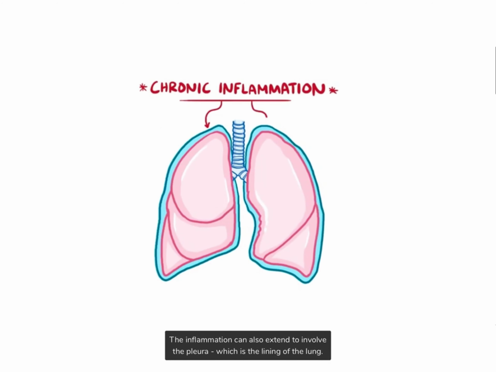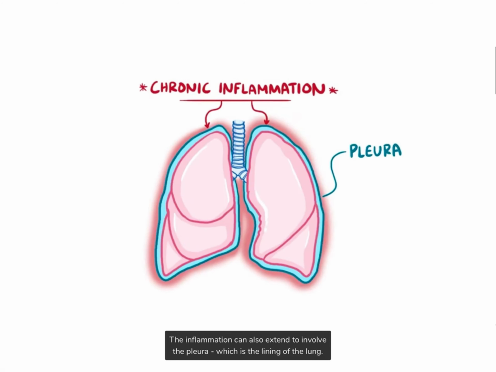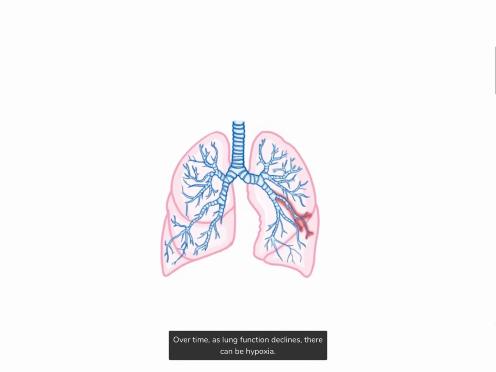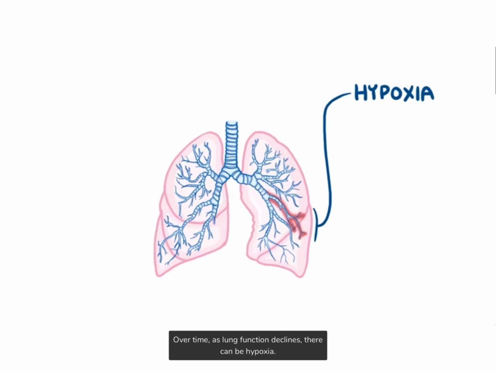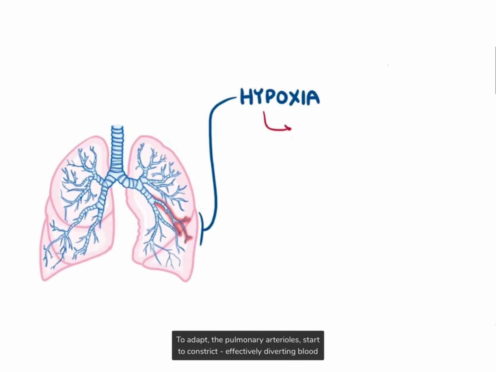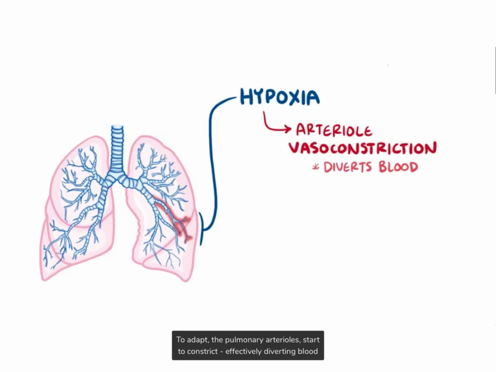That inflammation can also extend to involve the pleura, which is the lining of the lung. And over time, as lung function declines, there can be hypoxia. To adapt to this situation, the pulmonary arterioles start to constrict, effectively diverting blood away from the most damaged areas of the lungs.